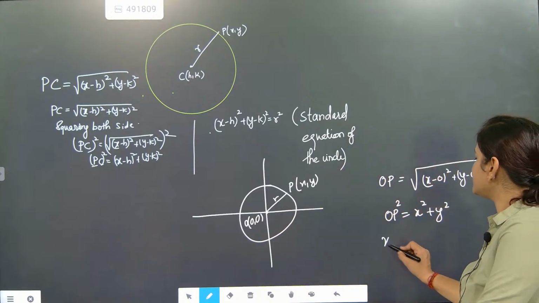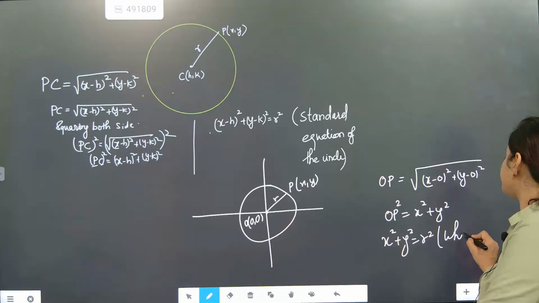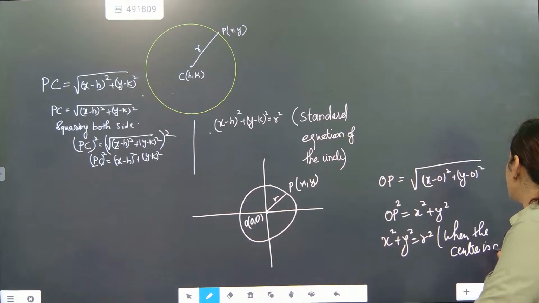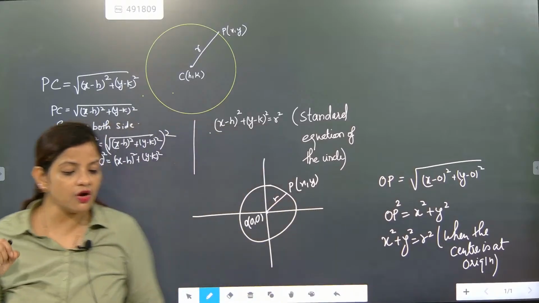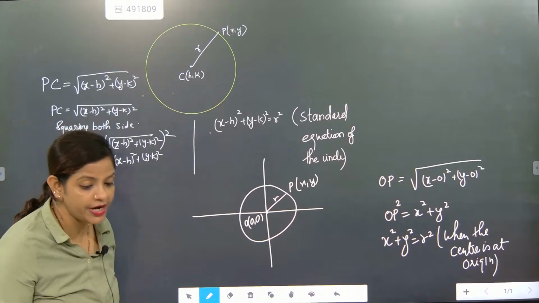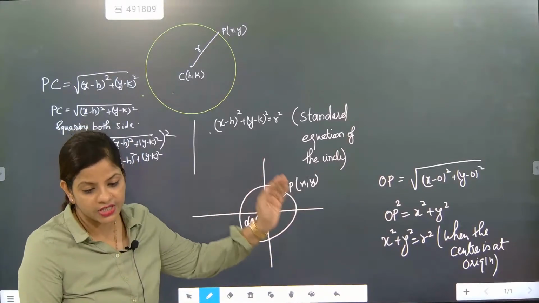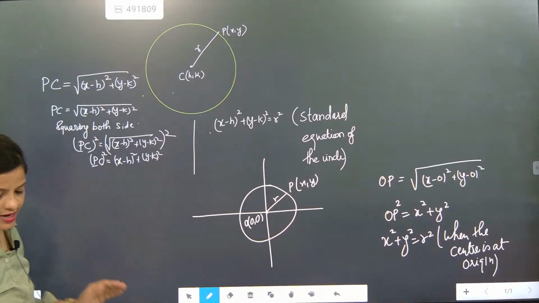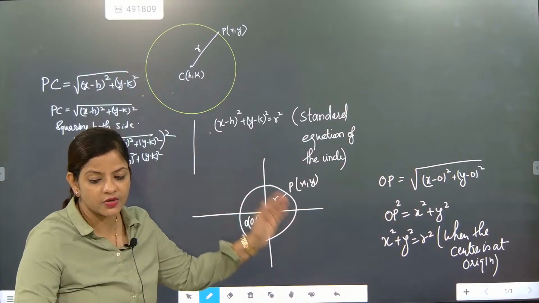So x square plus y square is equal to r square when the center is at the origin. Understood? That time the equation of the circle will become x square plus y square is equal to r square.